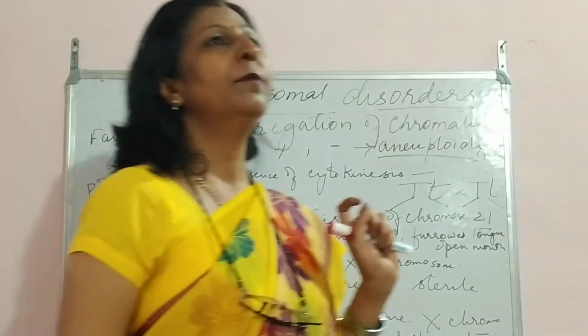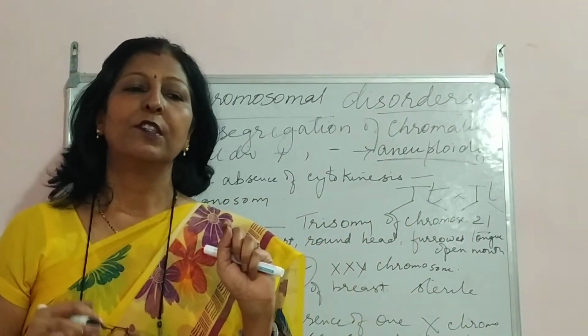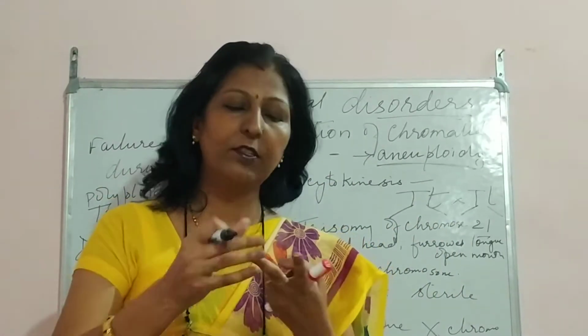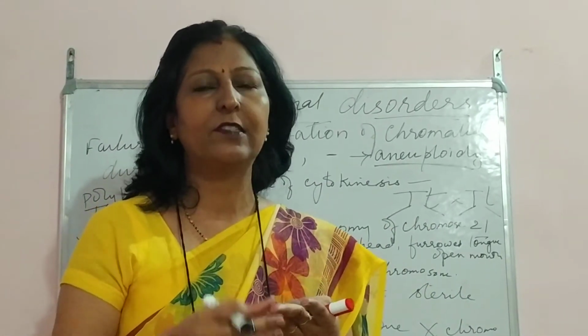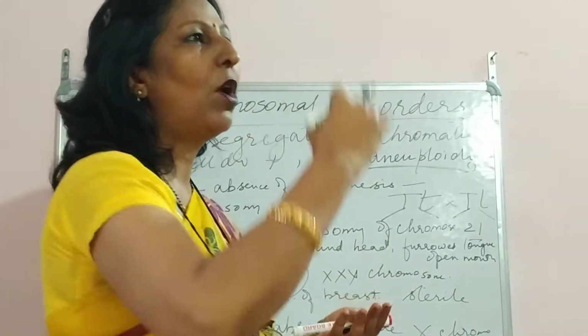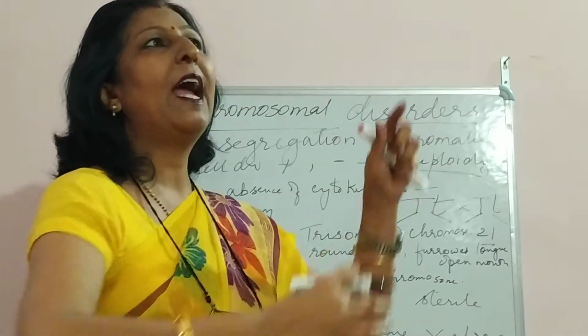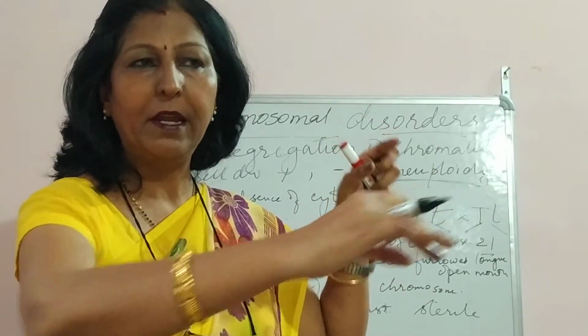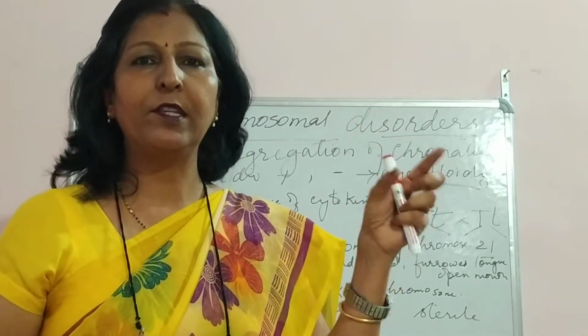Now children, if you remember, during cell division, mitosis and meiosis, let's talk about mitosis: prophase, metaphase, anaphase, telophase. They have two sets of chromosomes at two ends, and finally a cell plate comes into being, so two offspring cells are formed.